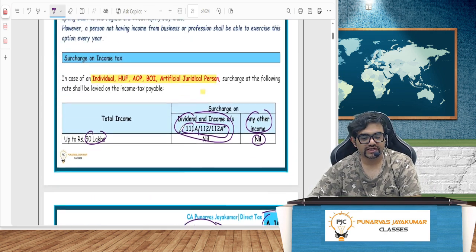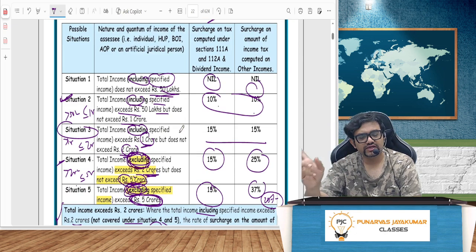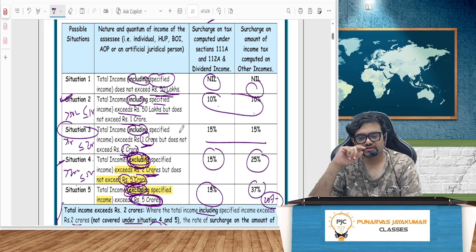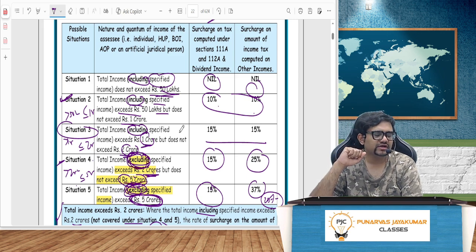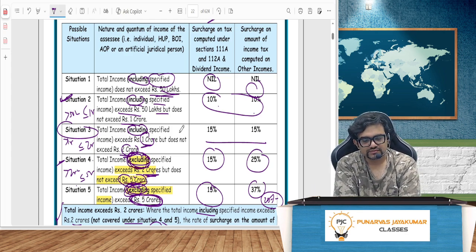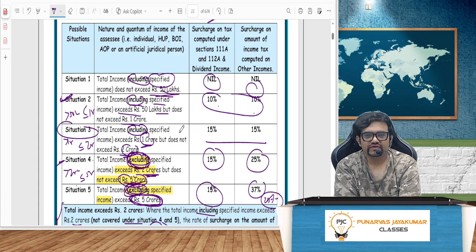So we saw 5 scenarios. Situation number 1, all inclusive does not exceed 50 lakh, so there's nothing. Second one, all inclusive exceeds 50 lakh less than 1 crore, 10%. All inclusive more than 1 crore less than 2 crore, 15%. Situation 4 and 5: total income excluding specified income exceeds 2 crore but not more than 5 crore. One more, total income excluding specified income exceeding 5 crore. So in that case, situation 4 and 5, surcharge on the amount of income tax and other income is all 25%.